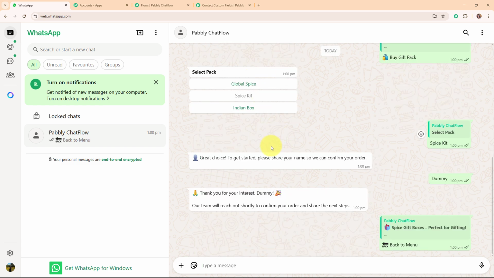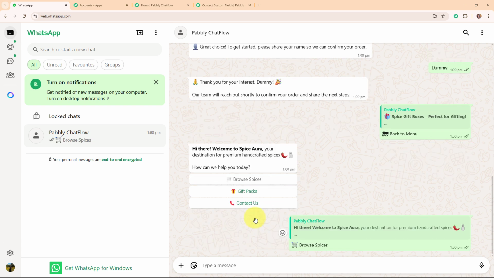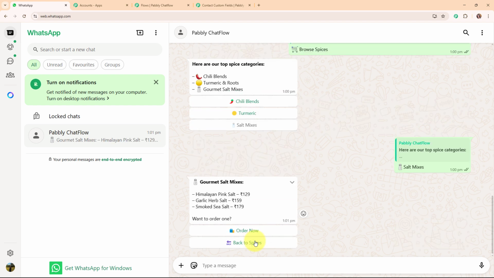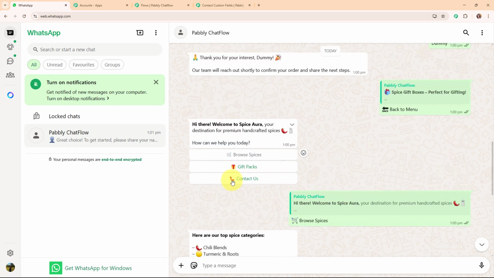Alright, so let's click on this back to menu. And then again we are back to the main message. So let's click on this browse spices. And I'm going to select a random spice from here. And then it has sent me the categories for the spices and the quick reply buttons as order now and back to spices. So let's click on this order now. And then again it is asking me to share my name. Alright, so this was all about the browse spices button.